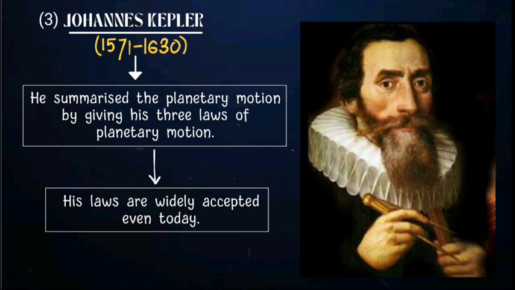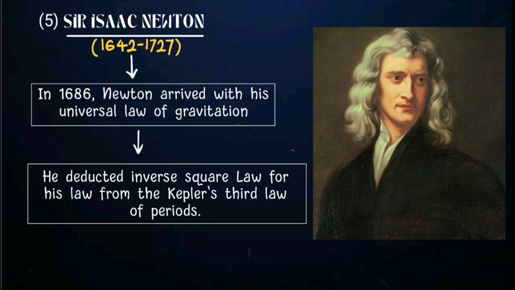This is the scientist who gave the three most famous laws of planetary motion. He summarized the concept of planetary motion by giving his three laws. And his laws are widely accepted even today. In most of the books, whenever you study gravitation in 9th or 11th, you come to Johannes Kepler's three laws regarding planetary motion. Moving ahead, after Johannes Kepler, Sir Isaac Newton gave his universal law of gravitation.